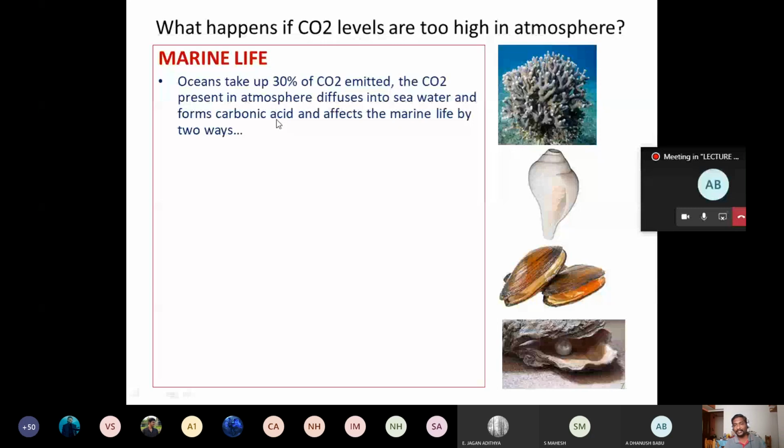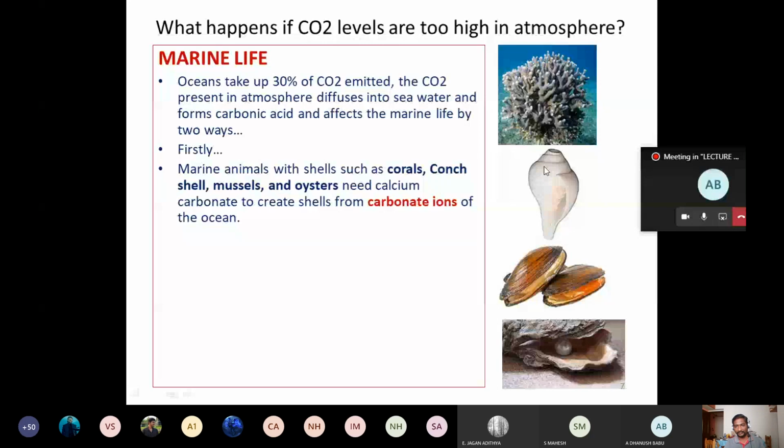Normally the marine life, if you see, used to have shells, right? These shells are made up of calcium carbonate. This is an oyster, this is a conch shell, this is a coral reef, these are mussels. All these have calcium carbonate to protect the organism. These living organisms are protected by this shell, which is made up of calcium carbonate.